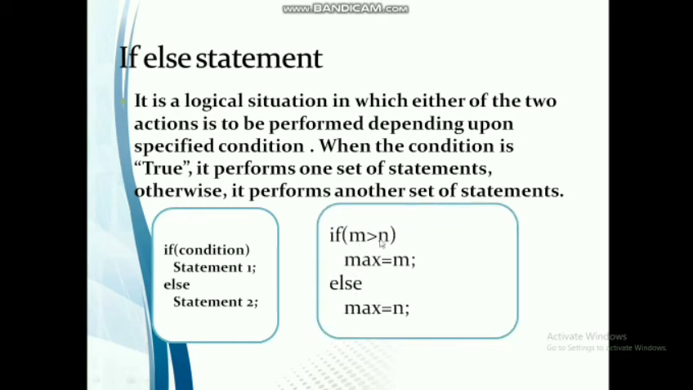If m is greater than n, whatever may be the values m and n have, if at all m is greater than n, then the maximum variable, max, will be initialized with the value m, or else the maximum variable will be initialized with the value n. So if this condition is true, max is m. If this condition is false, then max is n.